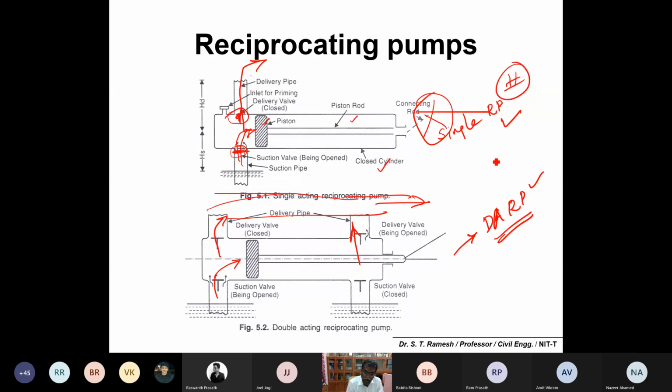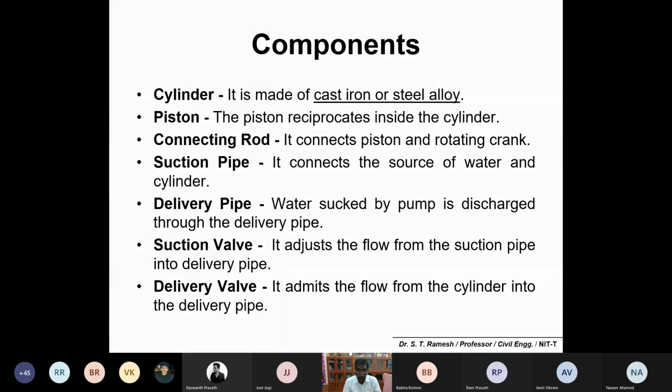So you may not get a continuous supply of water during only delivery. You may get water during the delivery stroke, but during the suction stroke, you may not. To overcome that effect, the double acting reciprocating pump has been tried. If one side is suction, the other side is delivery, and then the other side is suction and this side is delivery, and both the deliveries are connected to a single pipe, and you may get a continuous output of water. Is it okay? Yeah, so these are single acting and double acting reciprocating pumps.